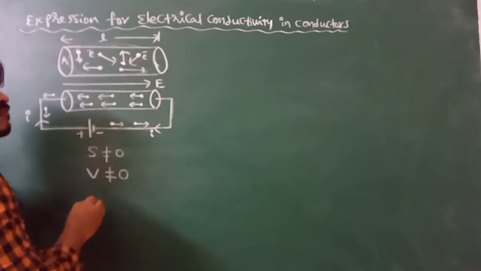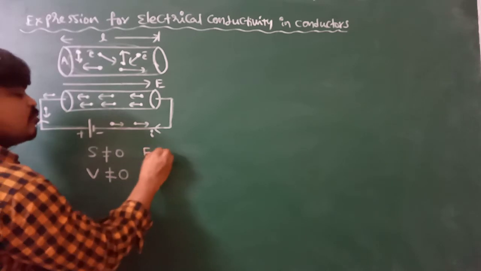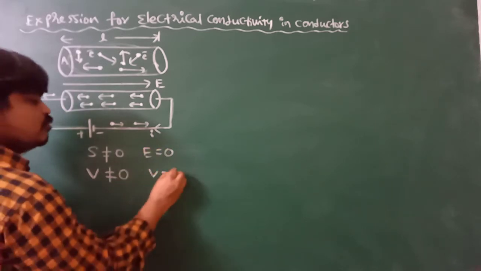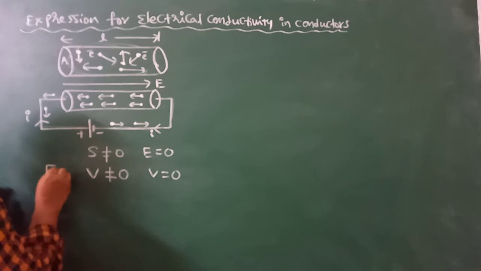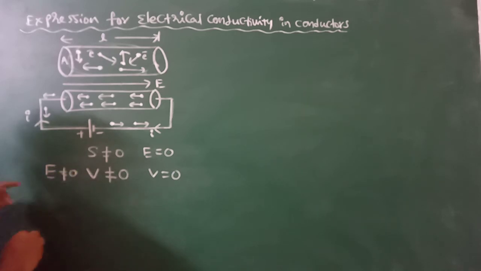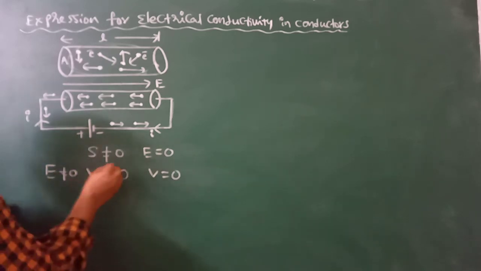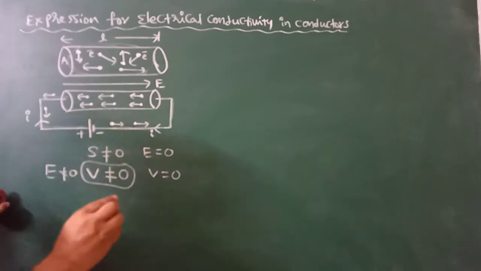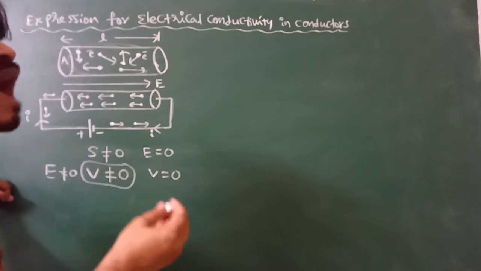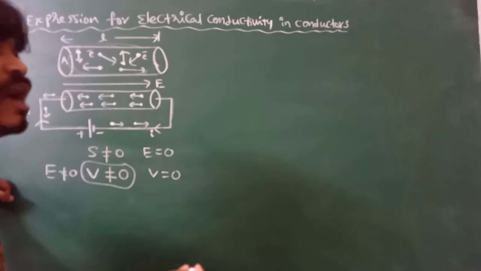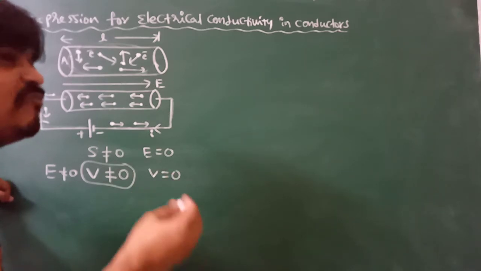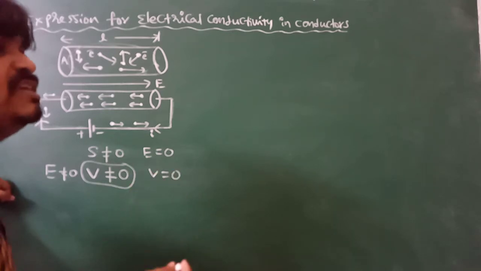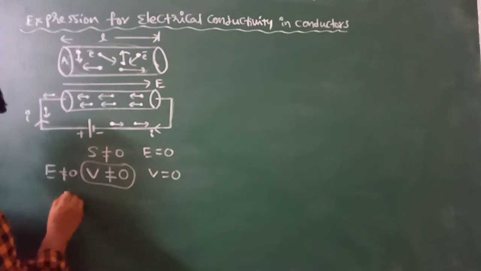Initially, in the absence of an electric field, E equals 0 and v equals 0. When E is not equal to 0, the velocity of the electron is not equal to 0, meaning the electron gets some average velocity due to the applied external electric field. That velocity is known as drift velocity.